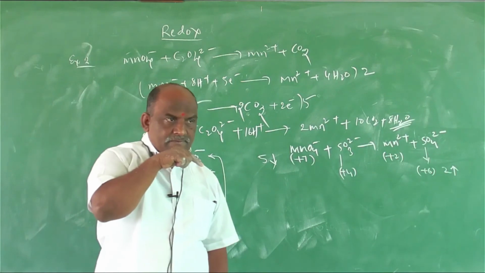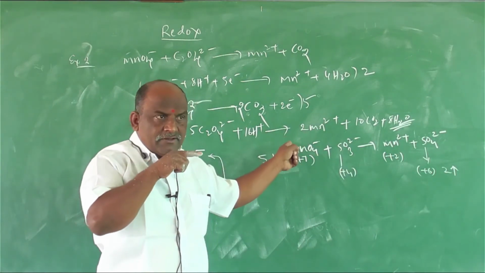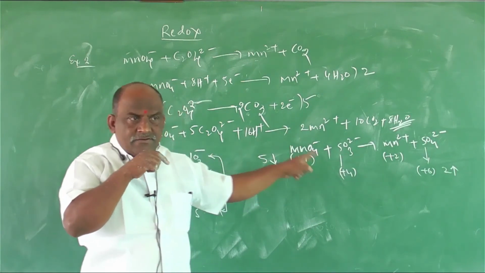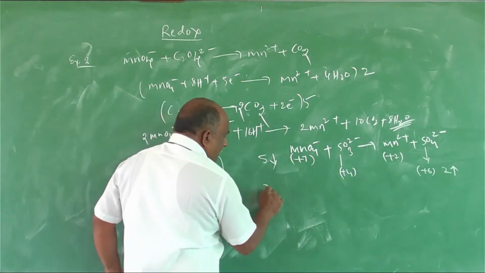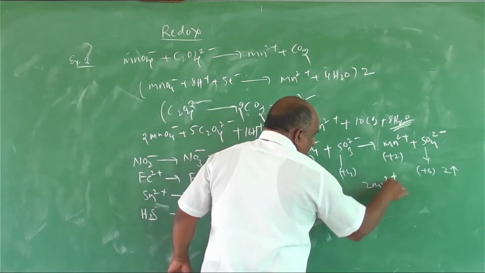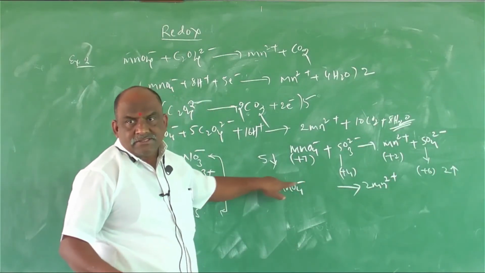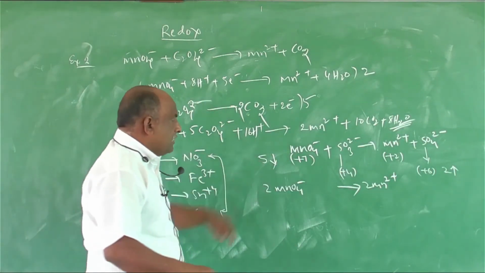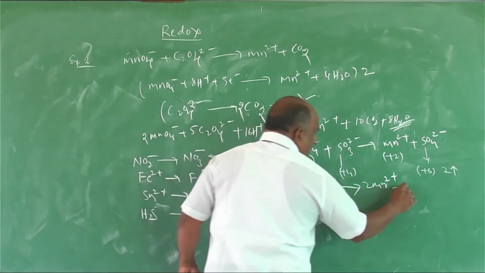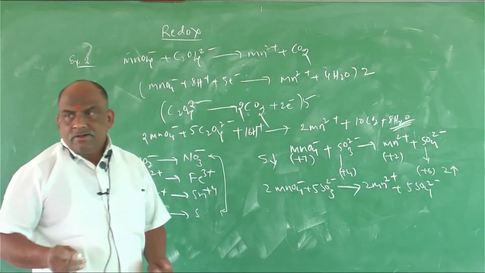Manganese 5 decrease, sulfur 2 increase. This 2 is attached to that, and that 5 is attached to this. Understand? This 2 attached to that means you will get 2 MnO4 minus, 2 Mn2 plus. Sulfur: 5 SO3 2 minus, 5 SO4 2 minus. Done. Next one.